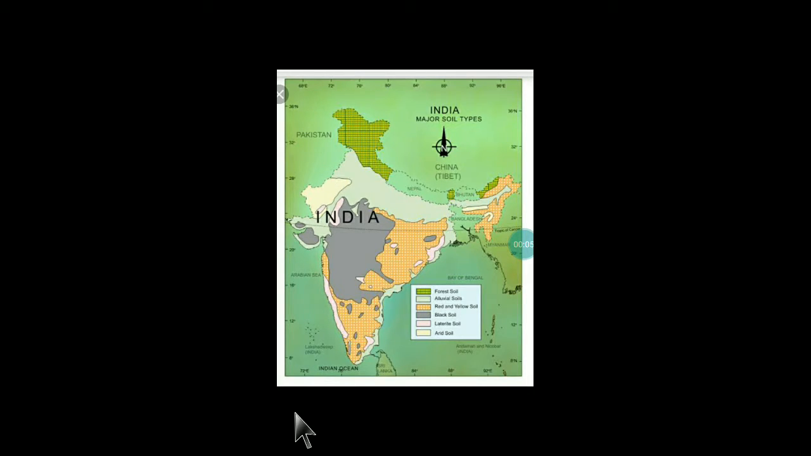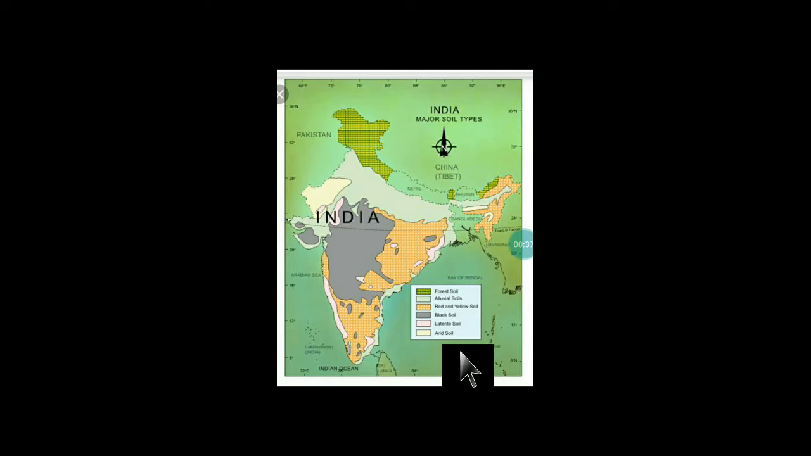Dear students, today we will do the map skill of chapter 2, that is the distribution of soil types in India. So we will see there are 6 major soil types in India: forest soil, alluvial soil, red and yellow soil, black soil, laterite soil, and arid soil. These are very important in different manners. All right, and we will see their importance also. These are quite important and you have to find out their location also.